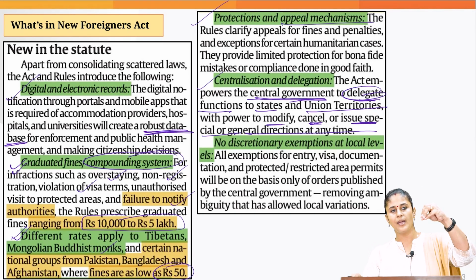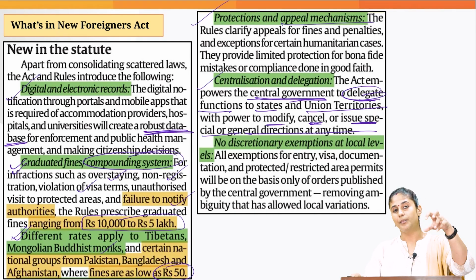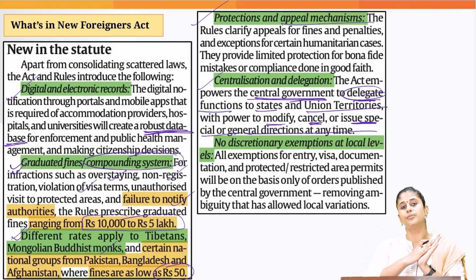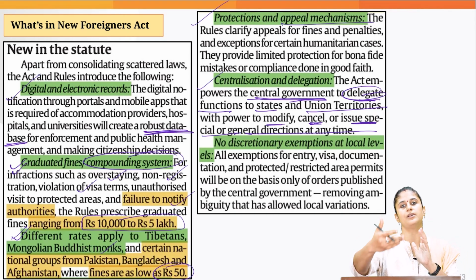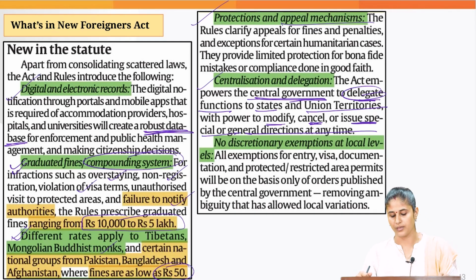Delegation is if I am giving a task to my subordinate for maybe a temporary period of time, but the ultimate authority lies with me only. But decentralization is a broader term. You are making structural changes and ultimately giving the authority to the lower level of government, and in decentralization, the lower level of government has greater autonomy to function.